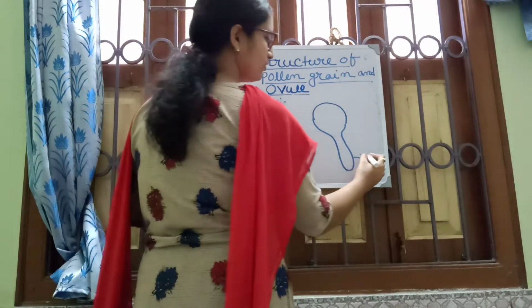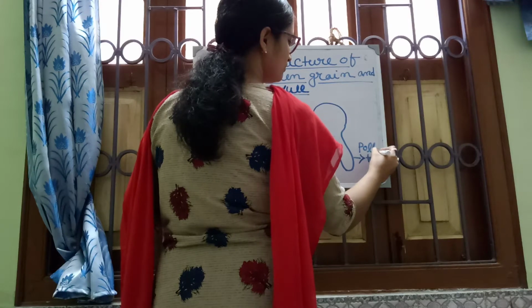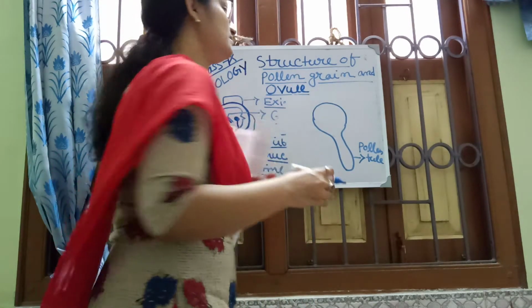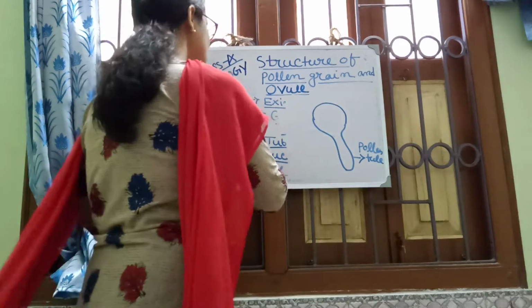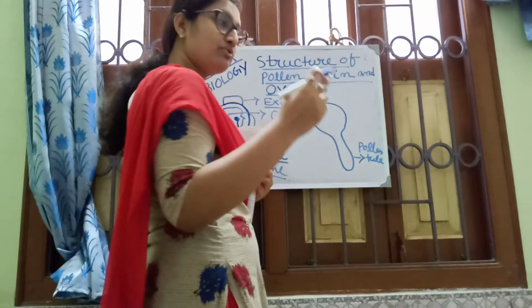This is the pollen tube. Clear? Two nuclei are present here, the tube nucleus and the generative nucleus.